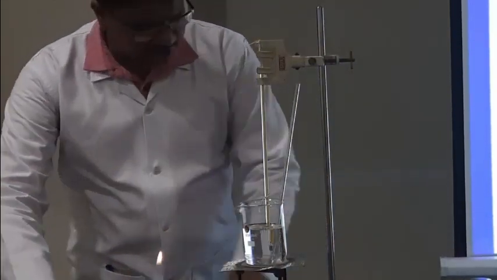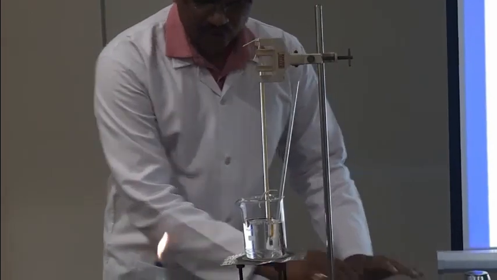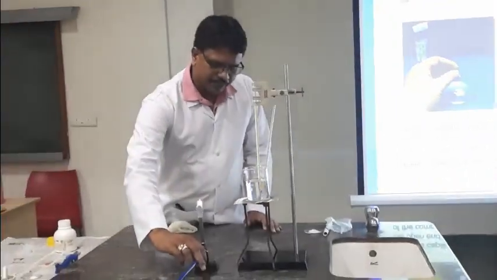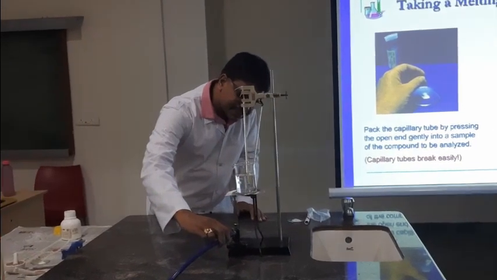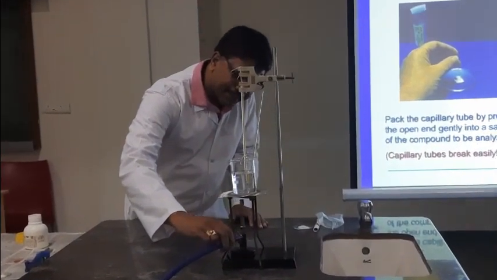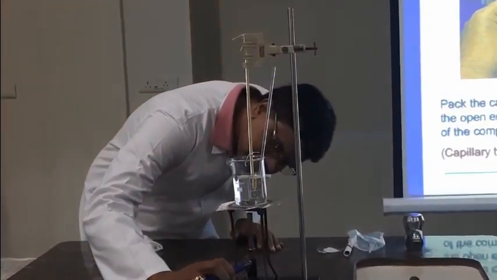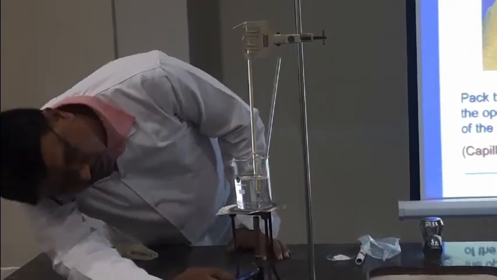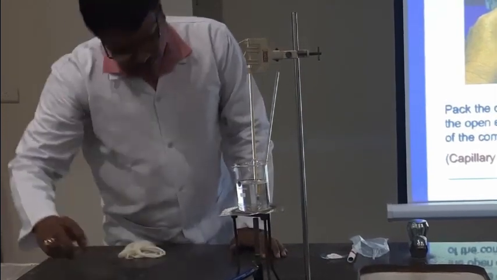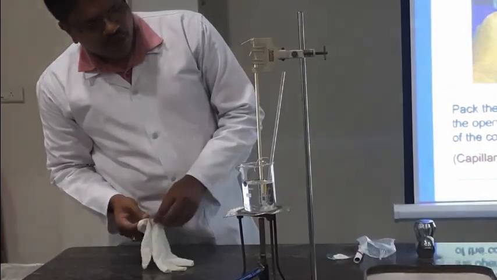I will keep these things aside. Now I am going to take the Bunsen burner, and the paraffin wax is going to take the heat from it.